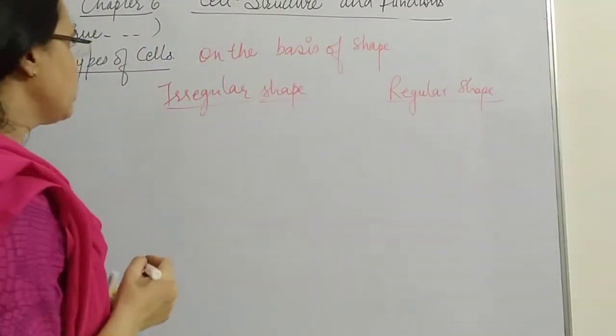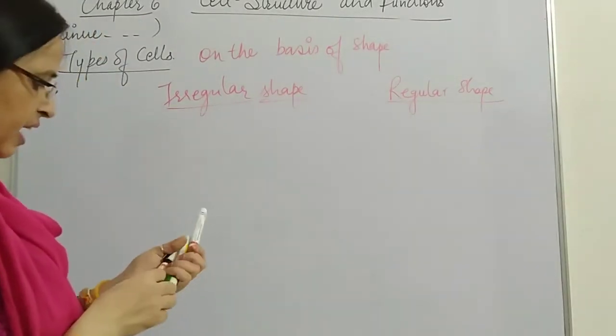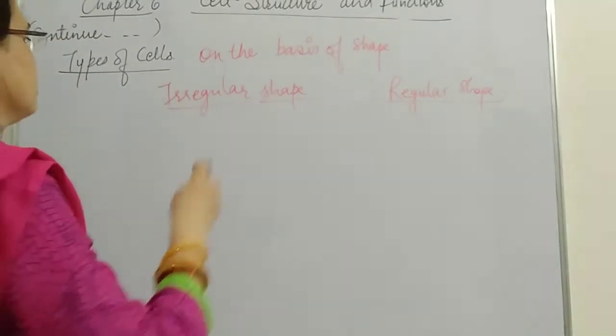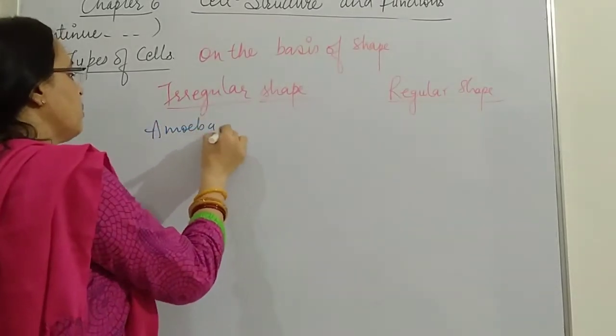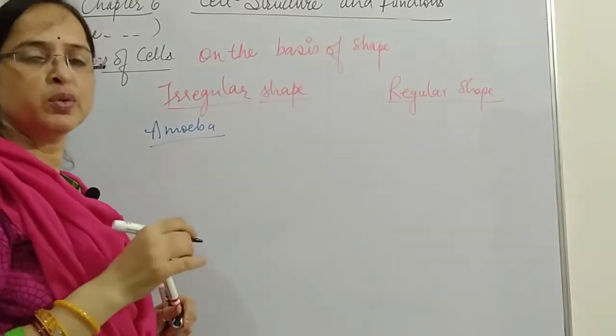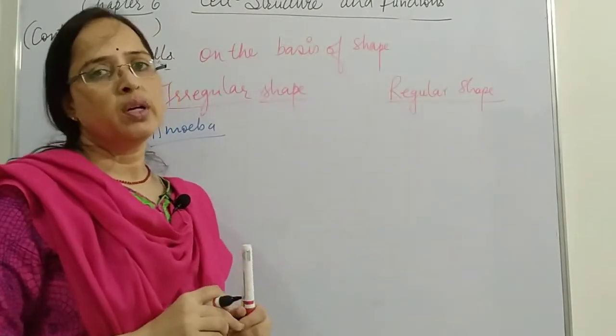When we talk about irregular shape, an example is amoeba. Amoeba is a unicellular organism which has an irregular body shape.